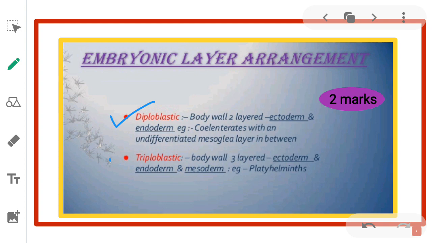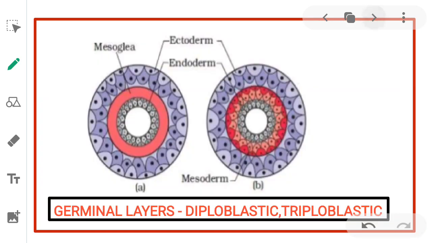Next, what do you mean by triploblastic animals? That is body wall with three layers, ectoderm, endoderm and mesoderm. Along with external ectoderm and internal endoderm, middle mesoderm is also present. That is called three embryonic layers arranged. That is triploblastic animals. Example, Platyhelminthes. So this is about the embryonic layer arrangement.